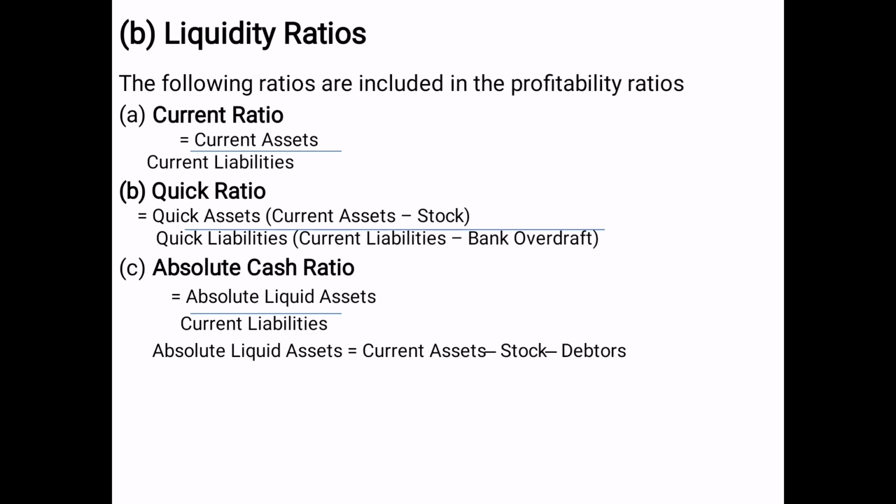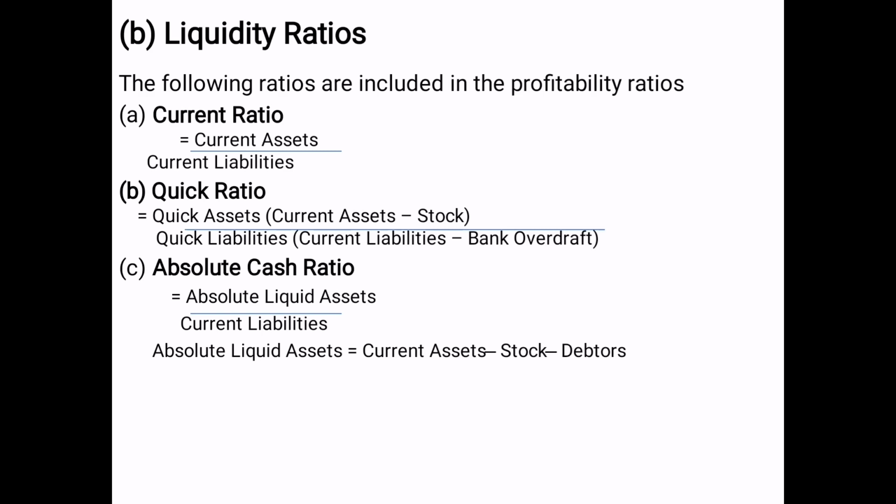Now, the second title, liquidity ratios. Here certain subtitles are included. Current ratio is the comparison between current assets and current liabilities. Quick ratio is quick assets upon quick liabilities, where quick assets means current assets minus stock, and quick liabilities means current liabilities minus bank overdraft.